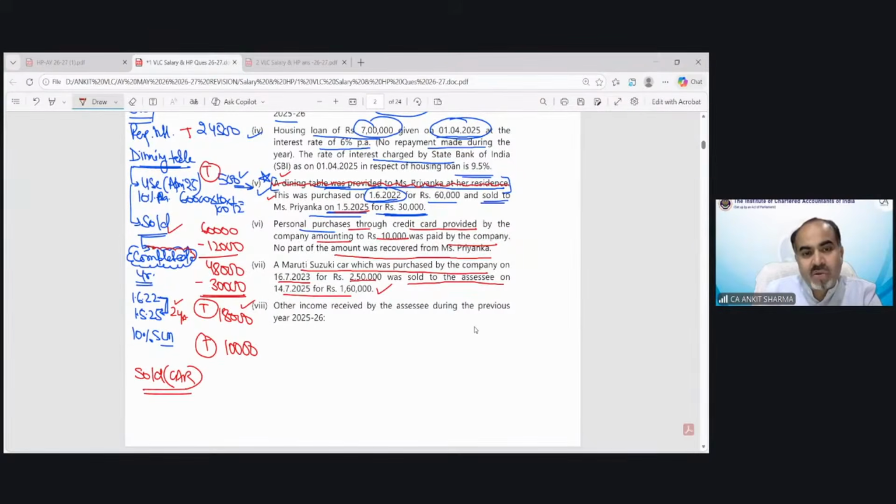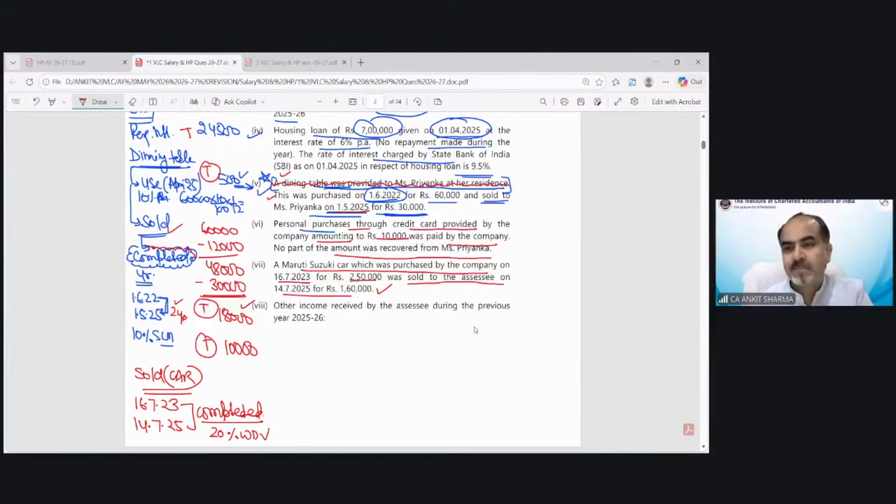So the car has been purchased by the company on 16th July 23 and it has been sold on 14th July 25. So how many completed years? And for the purpose of car, what is the rate? Yes, correct, 20% WDV. So how many complete years have passed? Ajay is saying 1 year. Are you sure? Malakshmi is saying 2 years. Very good, Malakshmi.